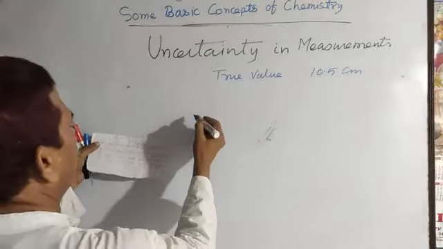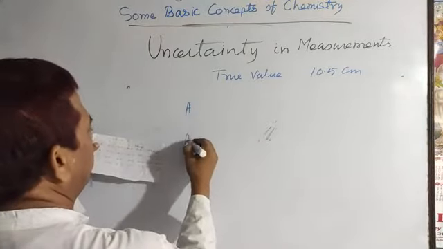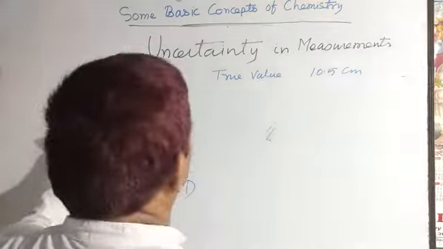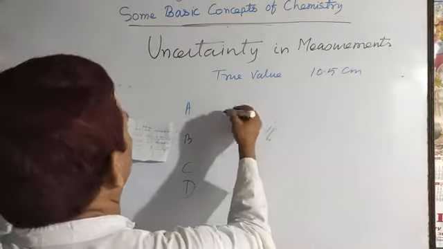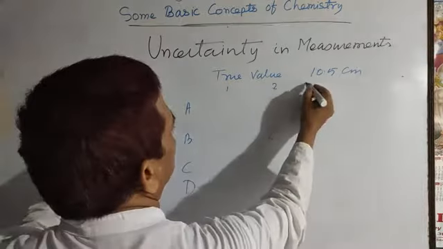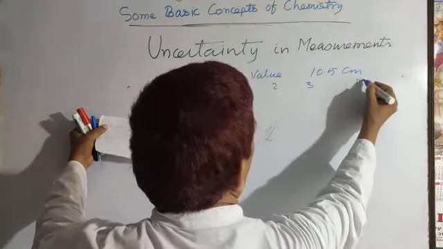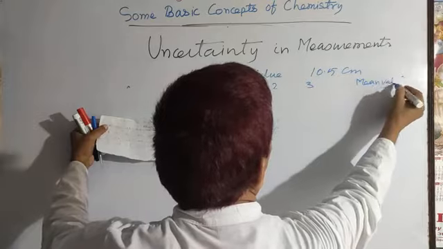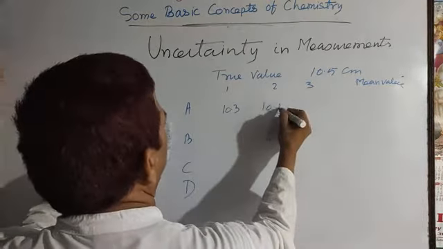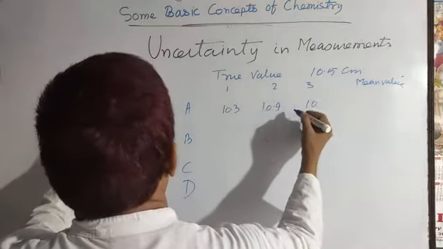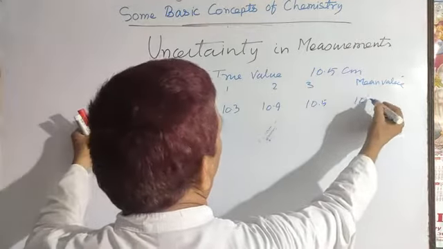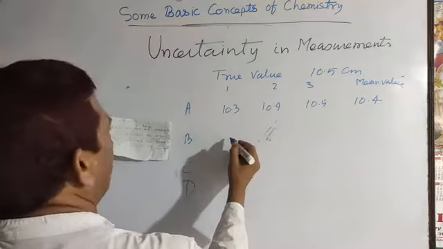Four students A, B, C and D reported their data by 3 experimental observations, 1, 2, 3, and now you have to write down the mean value. Student A: 10.3, 10.4 and 10.5, and the mean value comes to 10.4.